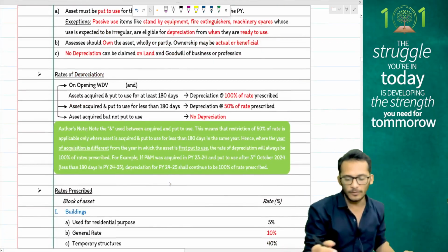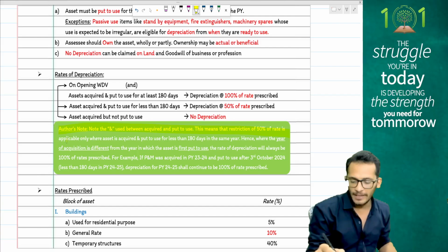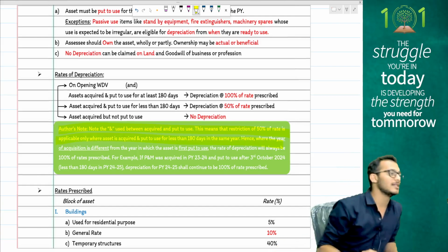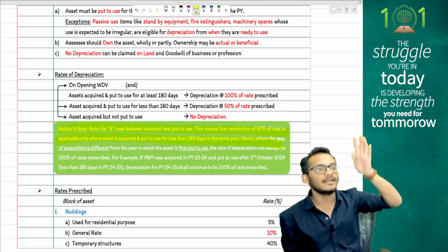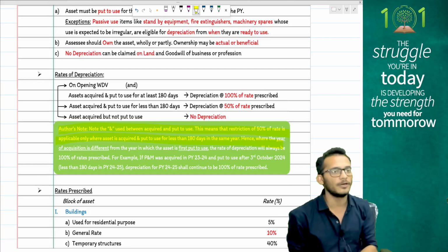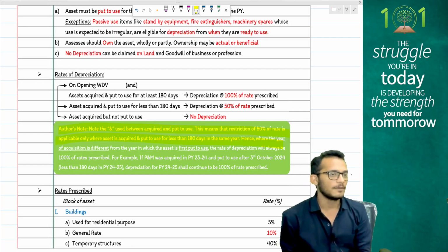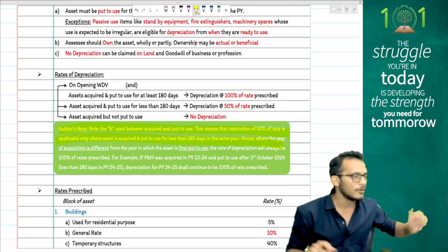Please be mindful about the green block. If you have an asset which is not put to use in the current year, but put to use for less than 180 days in the next year, still you will be eligible for full depreciation and not for half depreciation. How do you claim depreciation, people?